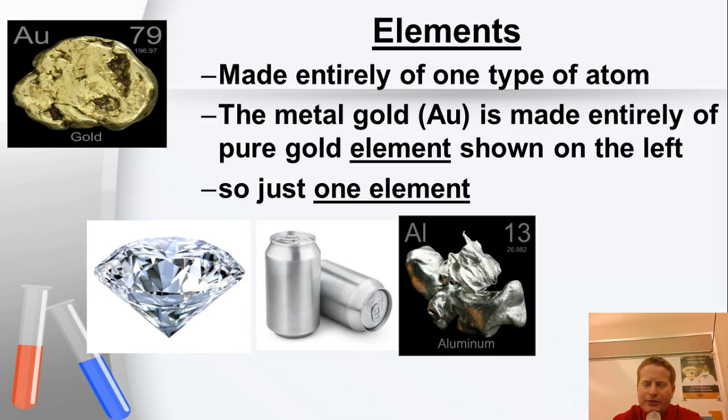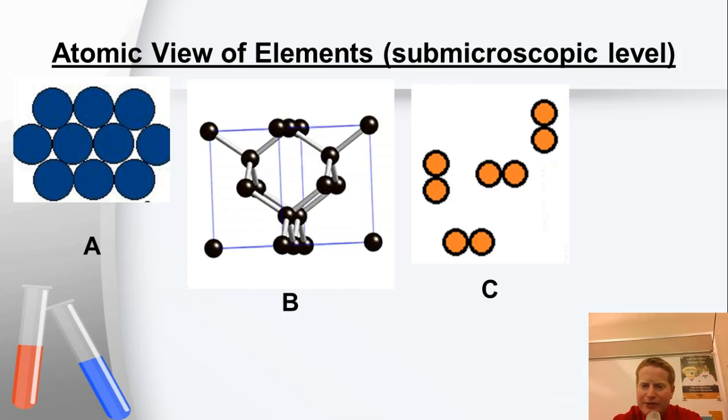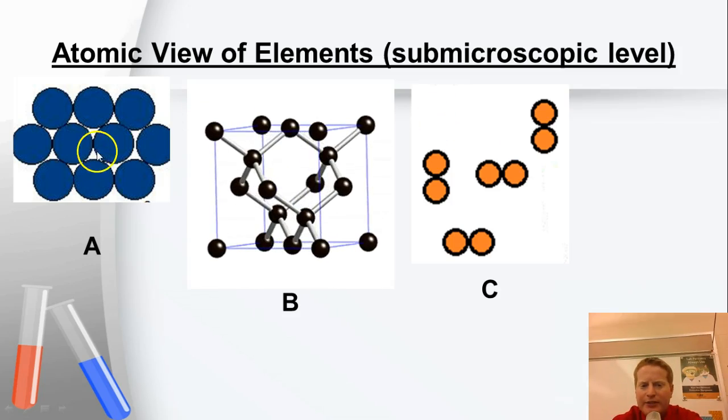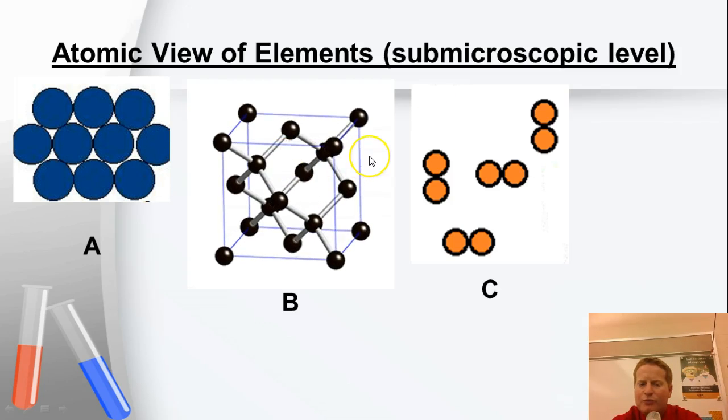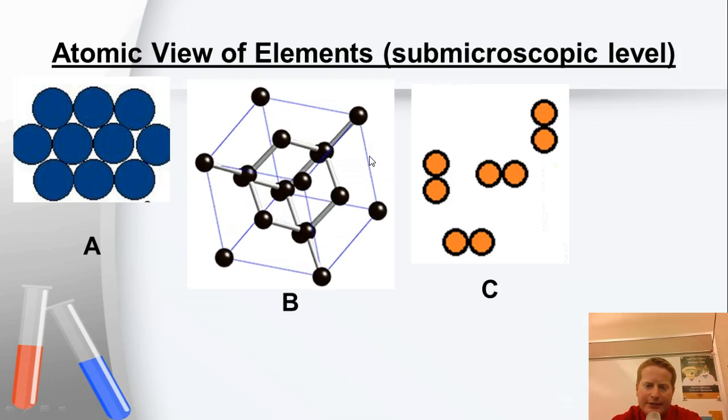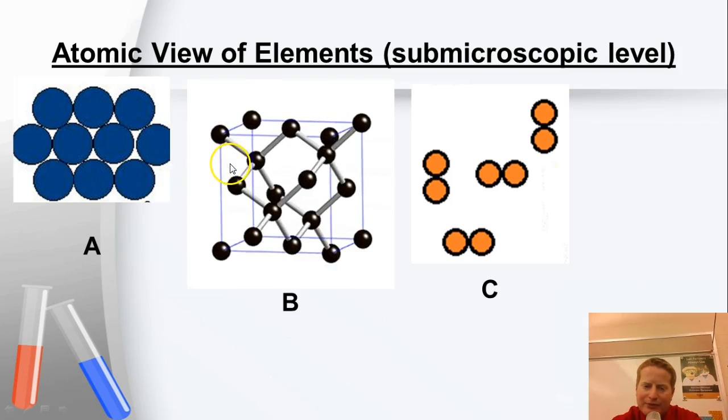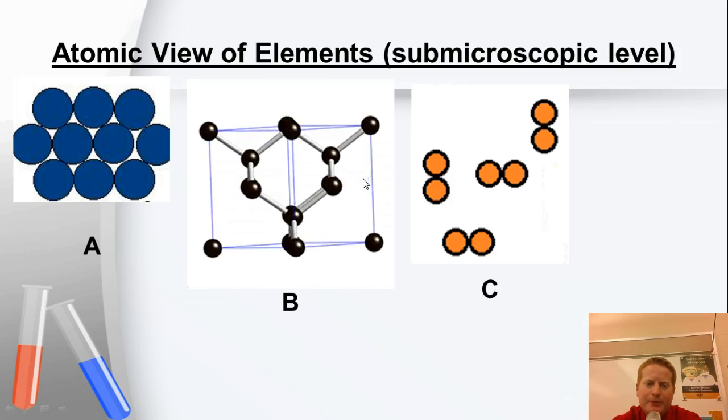Now, what we were just looking at, that's the macroscopic view of an element, right? We can see this with our naked eye. This is the submicroscopic view of the element. If you look at each of these samples, this is them zoomed in thoroughly to the atomic level, essentially. This is the submicroscopic view.